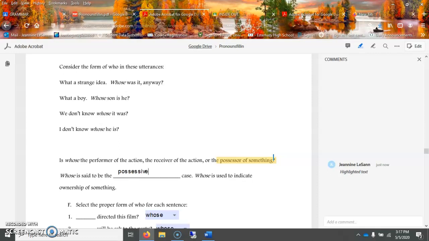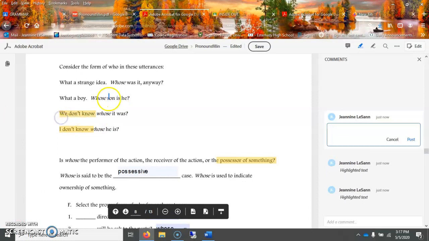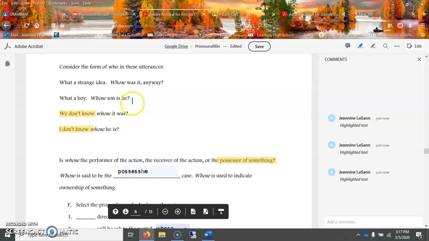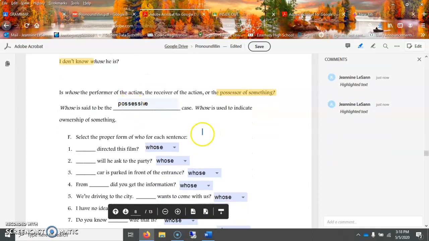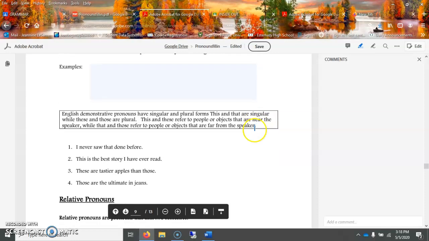I don't know whose he is. Is he hers? Is he his? Again, I did omit that part of the sentence, and this one, I don't know how to explain that. Why don't you give these examples a try, see if you can get these right. All of these are on the quiz for you.